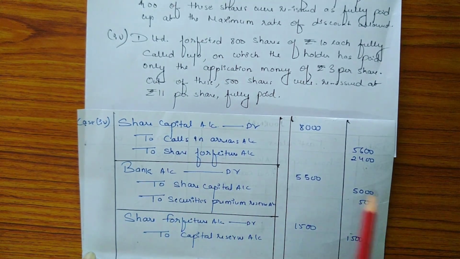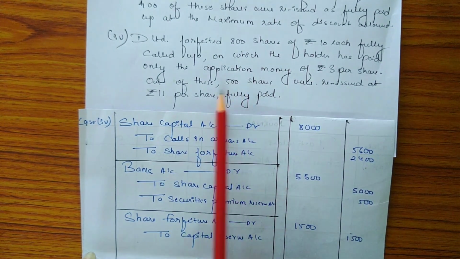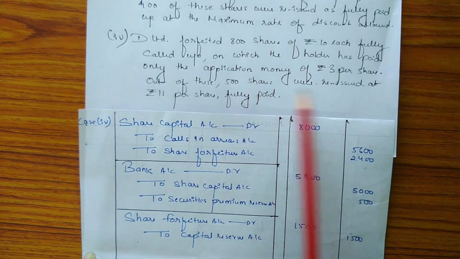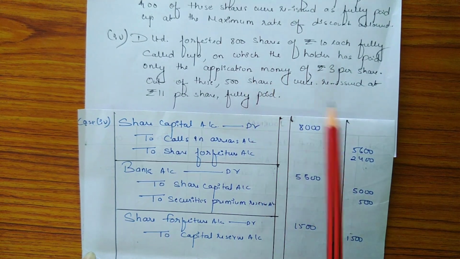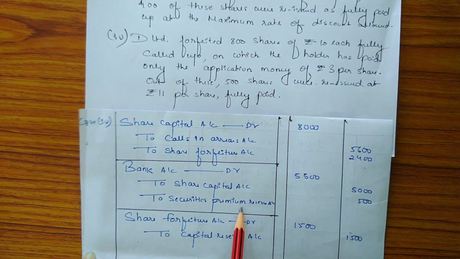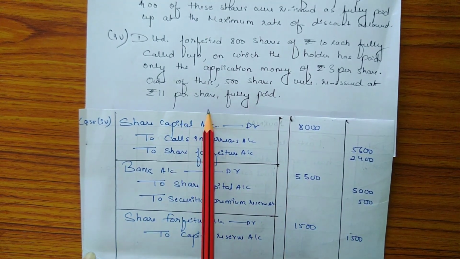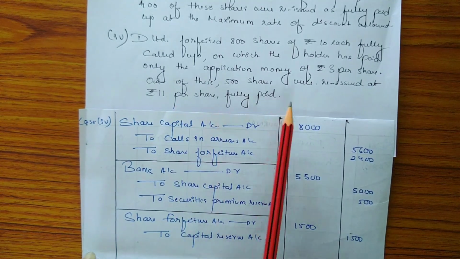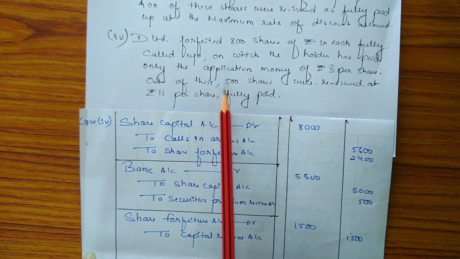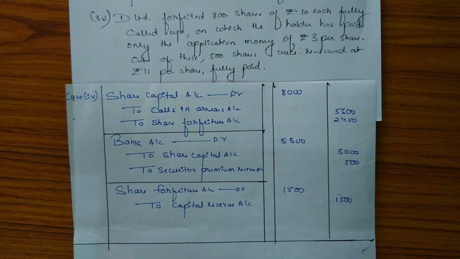Share capital account will be credited with the amount 5,000, as the number of shares reissued is 500 and the called up amount is rupees 10. So 500 into 10 is 5,000. Securities premium reserve account will be credited with the amount 500, because the premium amount was rupees 1 per share and the reissued shares are 500. So 500 into 1 is 500.